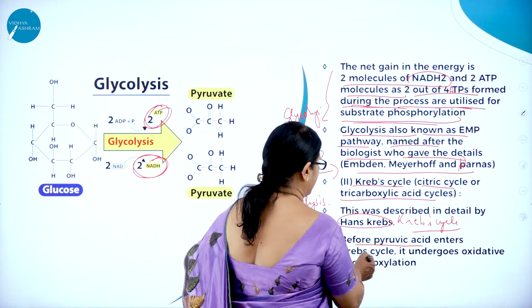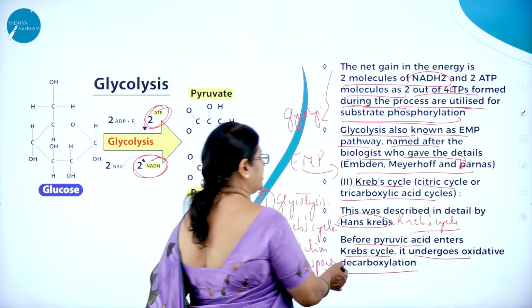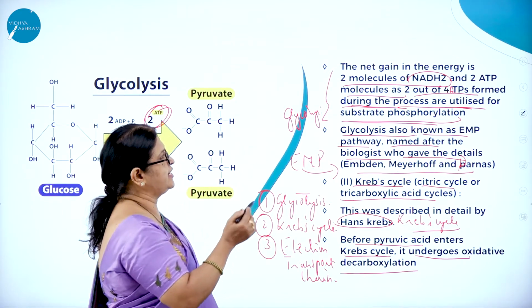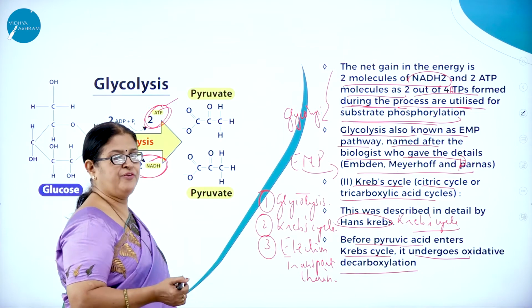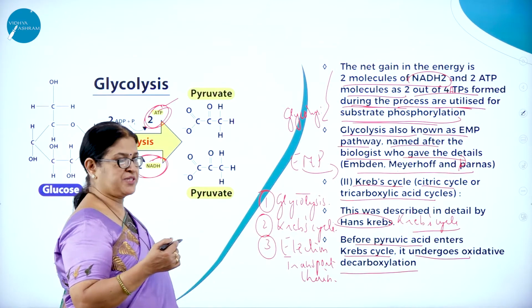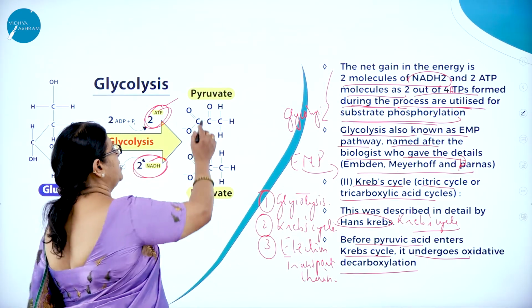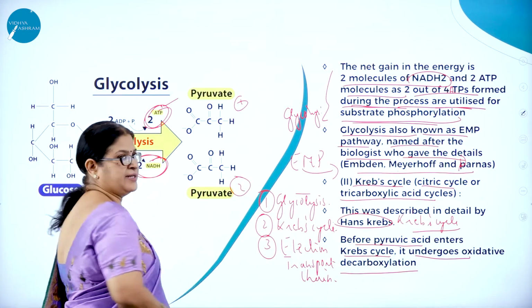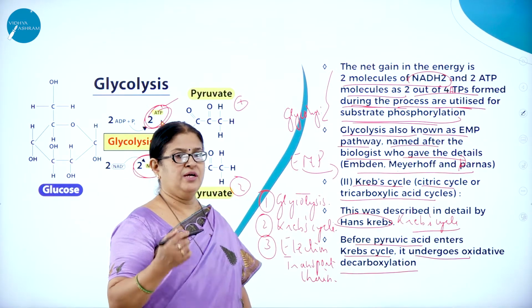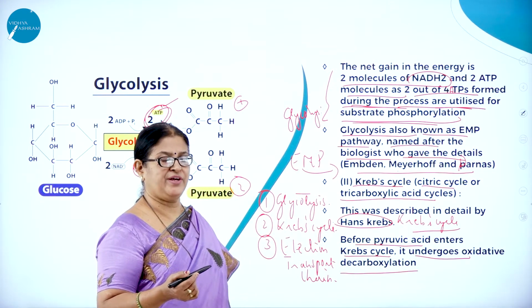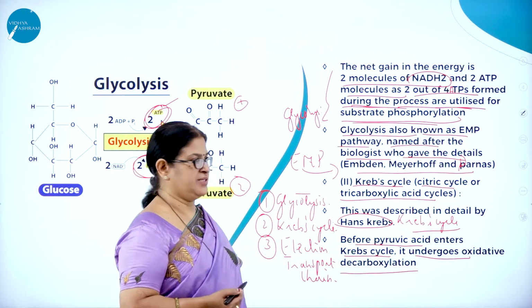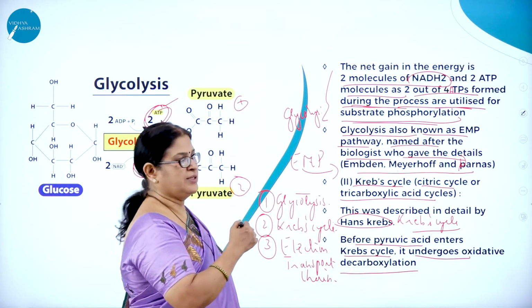Before pyruvic acid enters the Krebs cycle, it undergoes oxidative decarboxylation. To recap glycolysis: the net gain of energy is 2 molecules of ATP, and glycolysis yields 2 molecules of pyruvic acid. Glycolysis is common for both aerobic and anaerobic respiration. It is also called the EMP pathway, which stands for Embden-Meyerhof-Parnas pathway, named after the biologists who proposed this process.